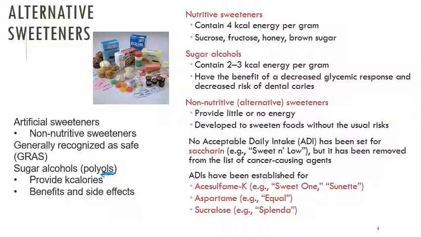Nutritive sweeteners contain 4 kilocalories of energy per gram, just like carbohydrate. Nutritive sweeteners are sucrose, fructose, honey, and brown sugar. Sugar alcohols contain 2 to 3 kilocalories per gram, which is less than the 4 kilocalories per gram. Sugar alcohols have the benefit of a decreased glycemic response and decreased risk of dental caries. Unlike real sugar, which can cause dental cavities, sugar alcohols have a much lower chance of causing dental caries.